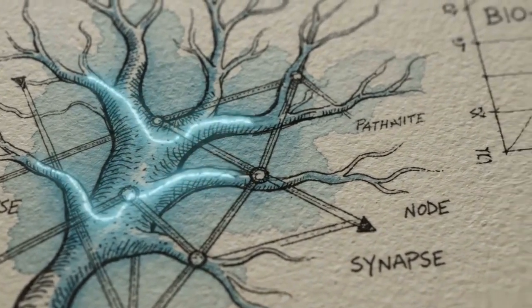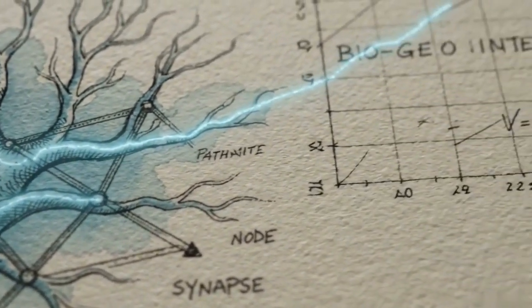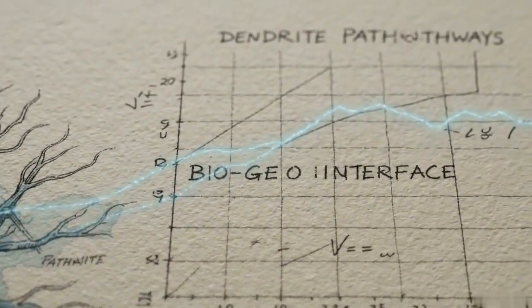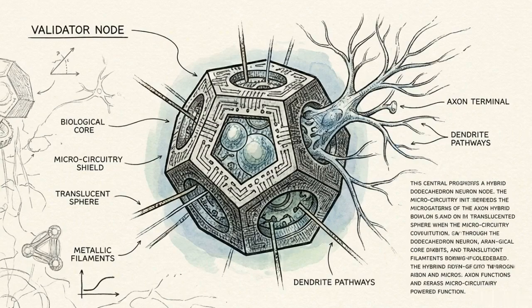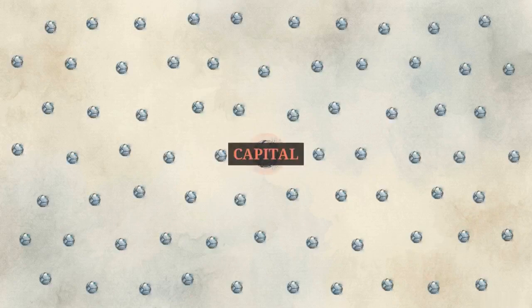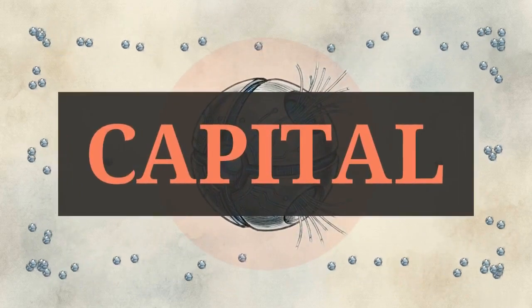SynapticChain draws its architectural structure from biological neural networks, mapping those concepts onto a rigid graph-theoretic framework. In this system, nodes operate as validators, acting as individual neurons, while the trust relationships between them form weighted connections, operating as synapses.